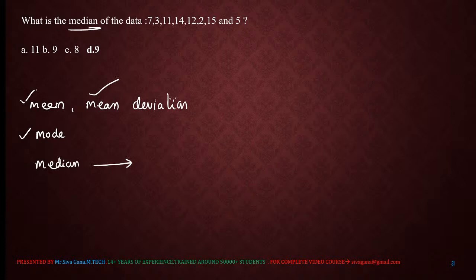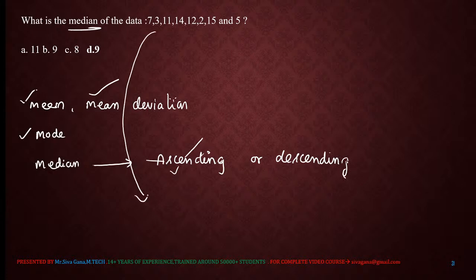Now coming to median. For calculation of median, first of all we need to arrange the data either in ascending order or in descending order. Most of the time I'm going to arrange the data in ascending order: 2, 3, 5, 7, 11, 12, 14, 15.